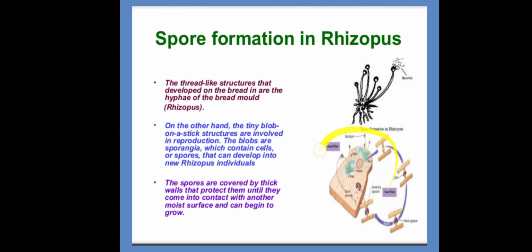You keep the bread like this for a few days and expose it. Alright? Put a drop of water on the bread and leave it over there. You will get fungus, and after that you will get a blob-like structure. These blobs are sporangia, which contain cells or spores that can develop into new rhizopus individuals. The spores are covered by thick walls that protect them until they come into contact with another moist surface and can begin to grow.